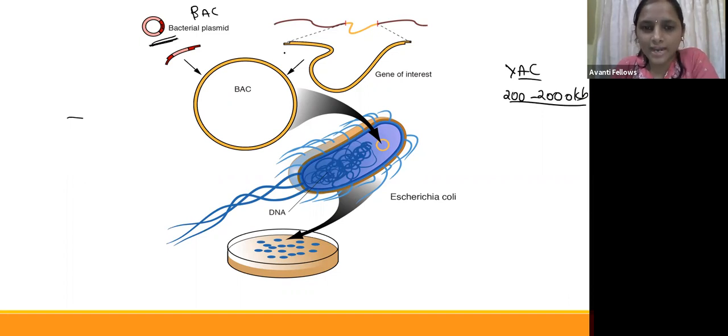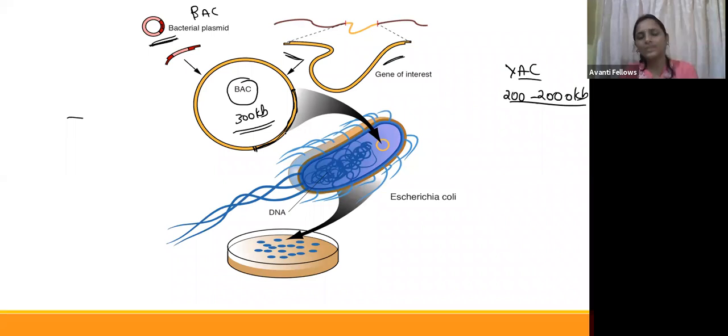When we add the gene of interest, it becomes the BAC now. You can see here, this is the gene of interest we have added in this BAC. This size is only 300 kb.